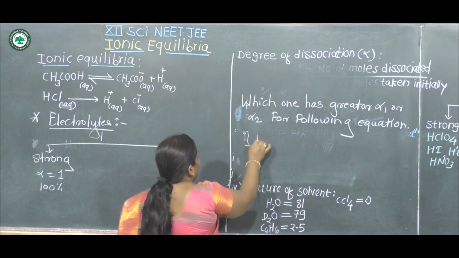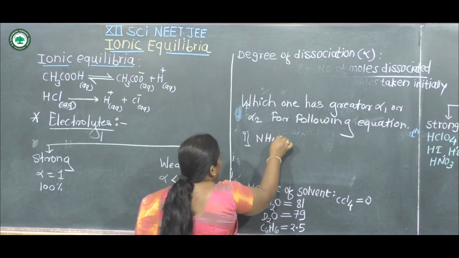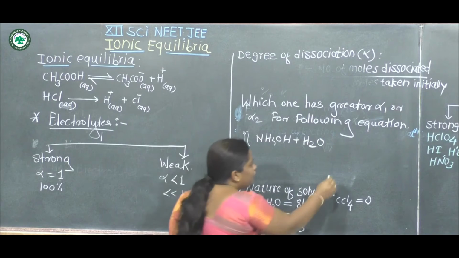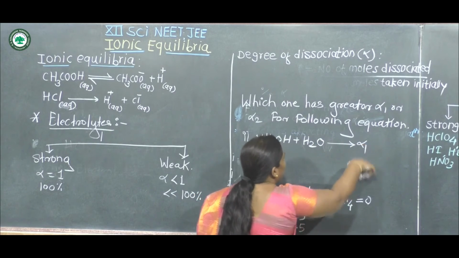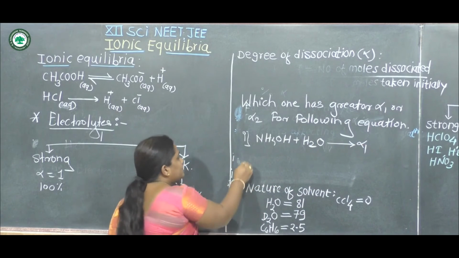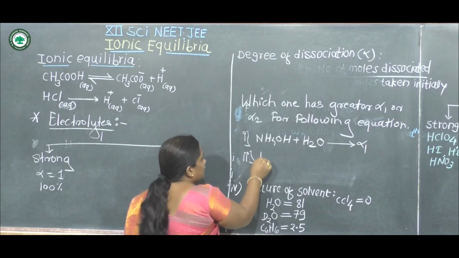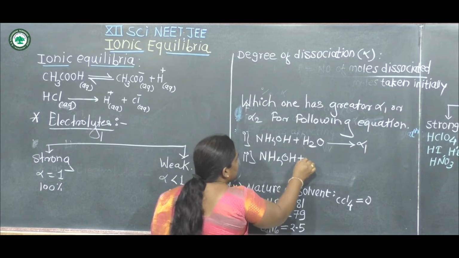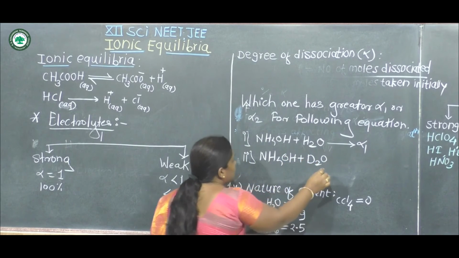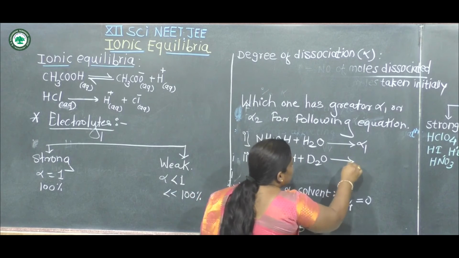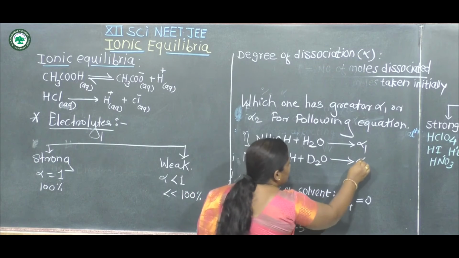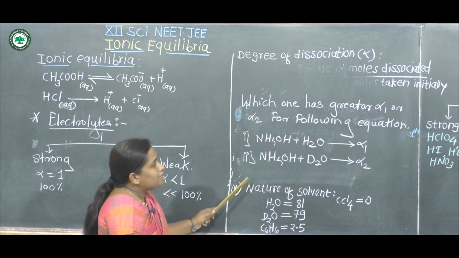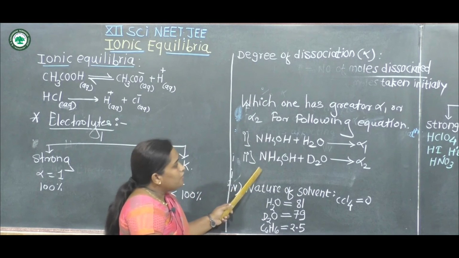First equation, NH4OH plus water, and its degree of dissociation is denoted by alpha 1. Second equation, NH4OH plus heavy water, that is deuterated water, and its degree of dissociation is alpha 2. The problem is, which one is greater, alpha 1 or alpha 2.